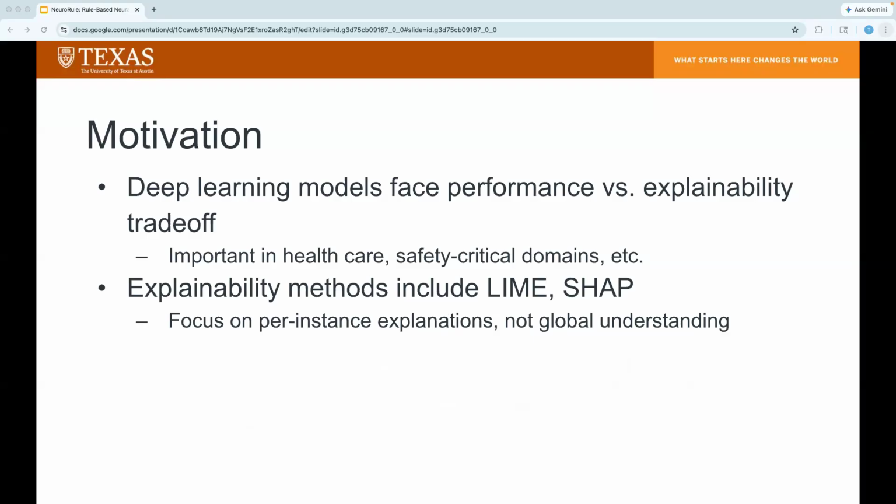So to address this black box problem, the current industry standards are post hoc local explanation methods like LIME and SHAP. However, these methods do not attempt to understand the entire model, and instead they focus on per instance explanations. While powerful for individual classifications, these methods are limited by global inconsistency. A local explanation for one input point doesn't provide enough information on how the model behaves across the entire input distribution. This can often lead to trustworthiness problems in real-world environments.